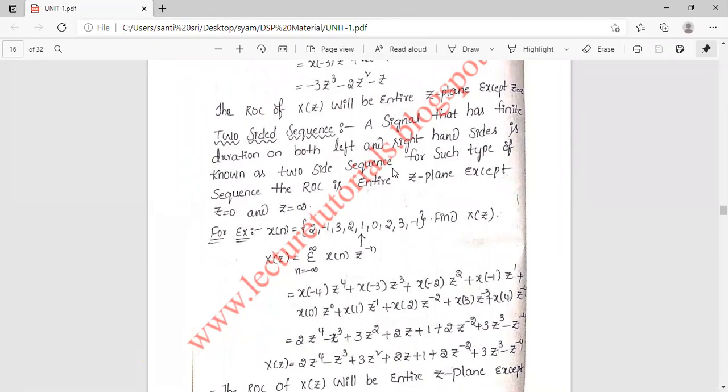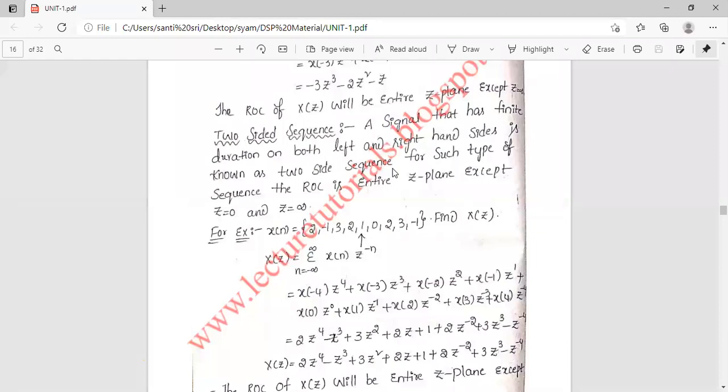In every case, whether it is a right-hand sequence, a left-hand sequence or a two-side sequence, the duration will be finite, which means less than infinity.